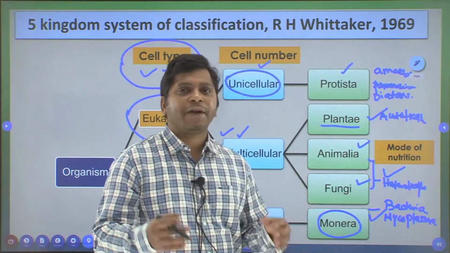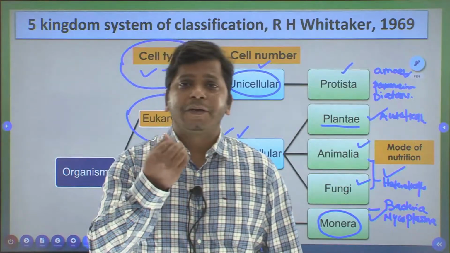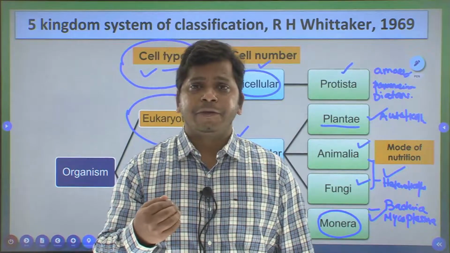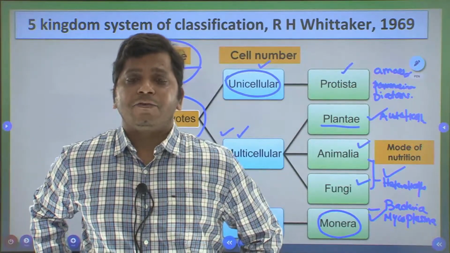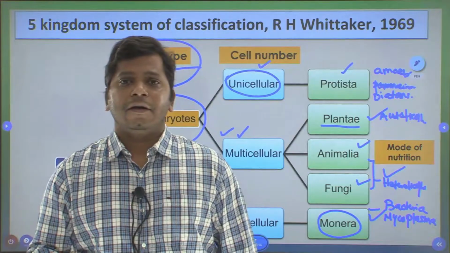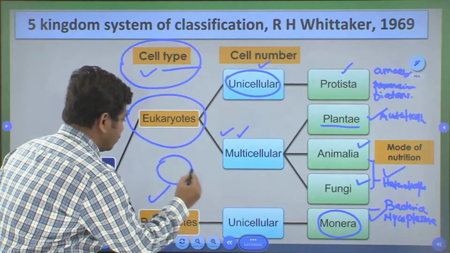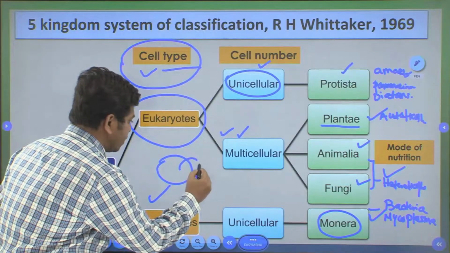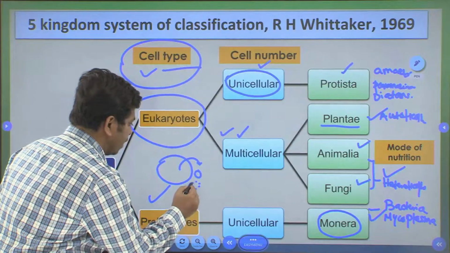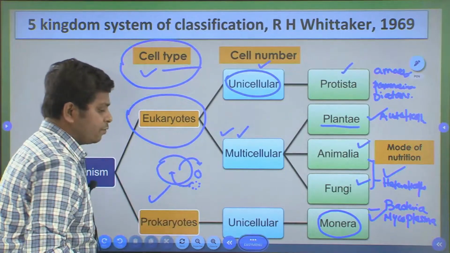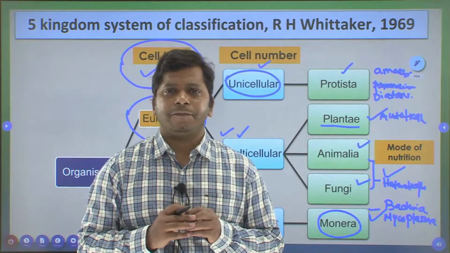Fungi is primarily saprophytic, and they have an absorptive mode of nutrition. Absorptive mode means, for example, they will secrete enzymes outside the cell into the extracellular space. For example, this is a fungal cell and the food material is here. They will secrete enzymes to the outside. This food material would be degraded into smaller pieces and then it will be reabsorbed. So this is called the absorptive mode of nutrition.